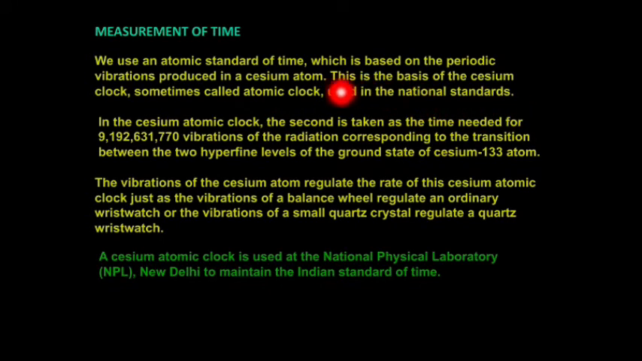So in the cesium atom, a certain number of periodic vibrations is what we call 1 second, and we use that. Okay, see the definition of that 1 second.